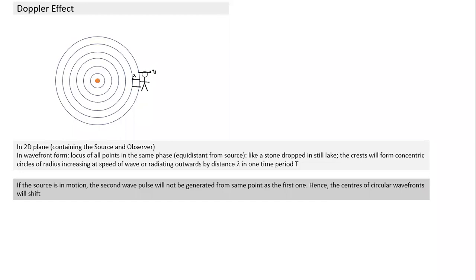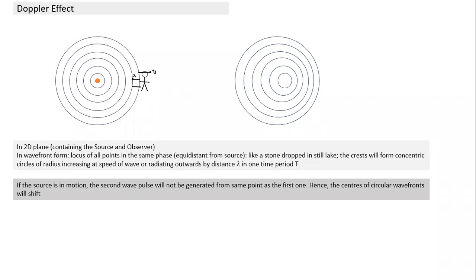Now let's take a two-dimensional view. What happens if the source starts moving? This is how the wavefront will look like. What is the difference we notice here? This is the wave. Again, if we take a similar thing here, this was created at t is equal to 0. This was created at time t. This was created at time 2t. This will be created at time 3t, 4t, 5t. And this is the snapshot taken at time t is equal to 60.